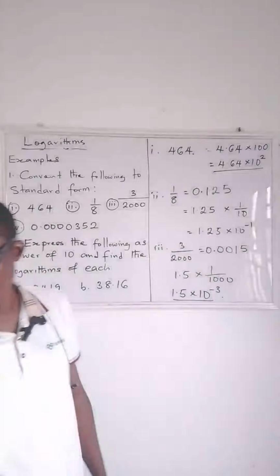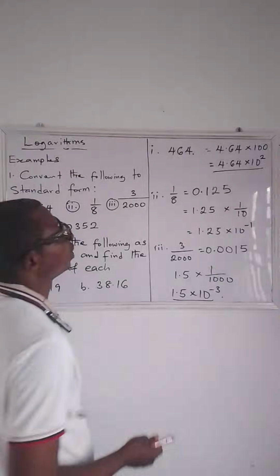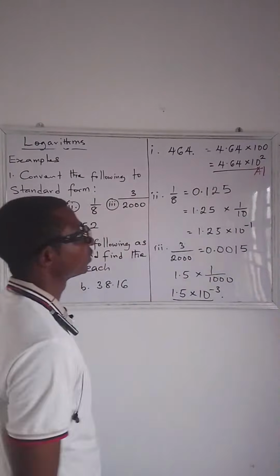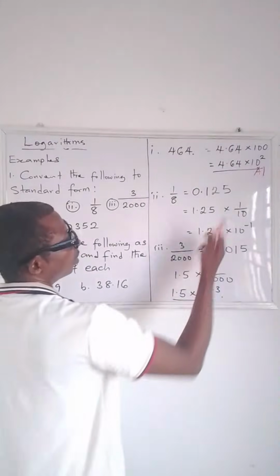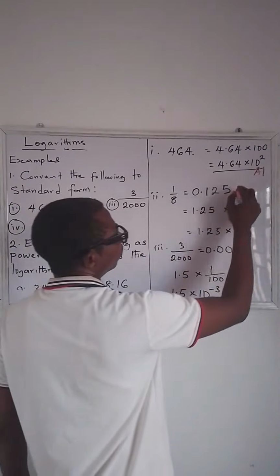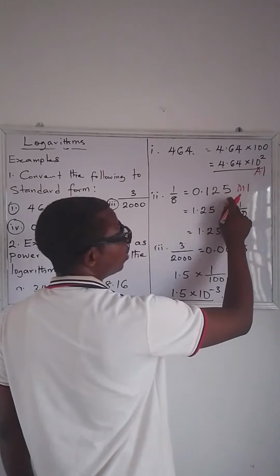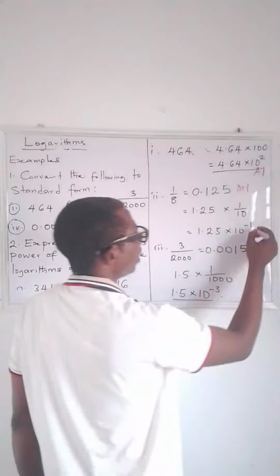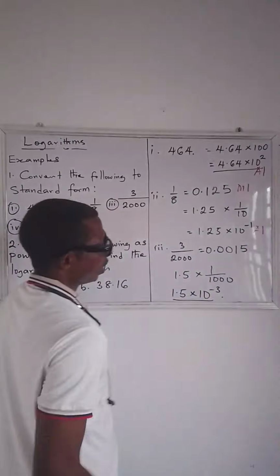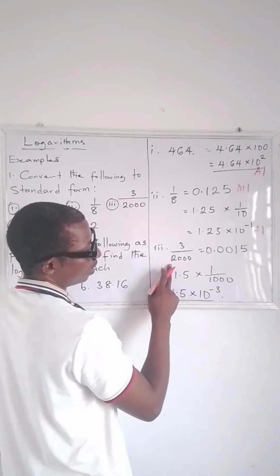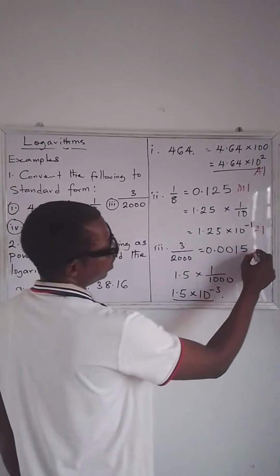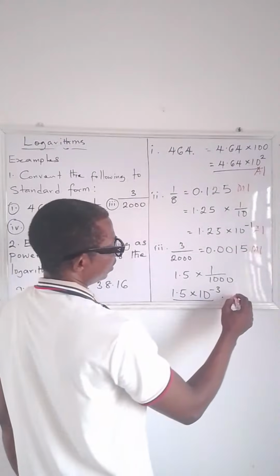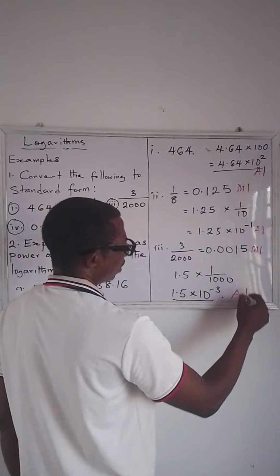All right, so how do we award marks to this? Now, for the first one, for writing this, A1. Now look at this second one. For converting this to a decimal number, you have M1, and for converting the decimal to standard form, you have A1. Now look at the third one. For converting to decimal, you have M1, and for getting your answer in standard form, you have A1.